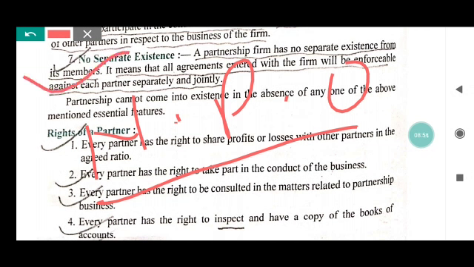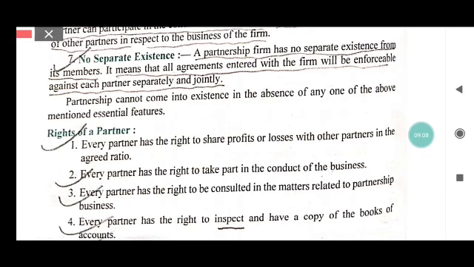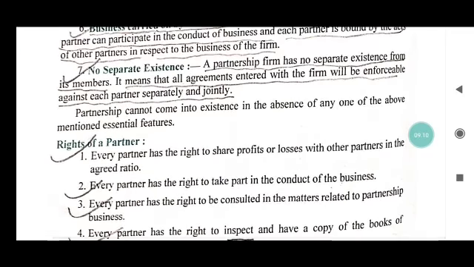When a partner dies, the Partnership Act defines that the partnership firm can be closed. Okay, without closing the firm, a new agreement should be introduced by the remaining partners.